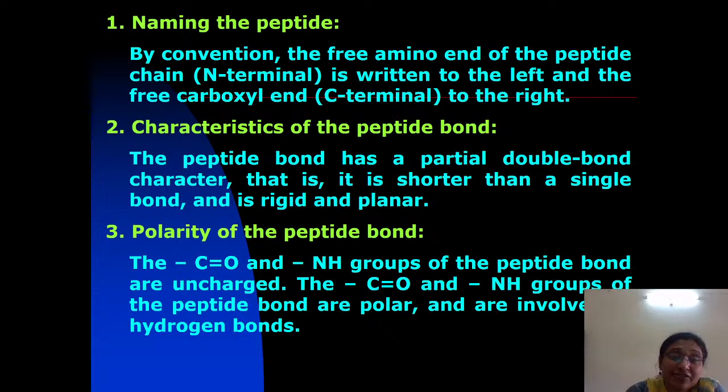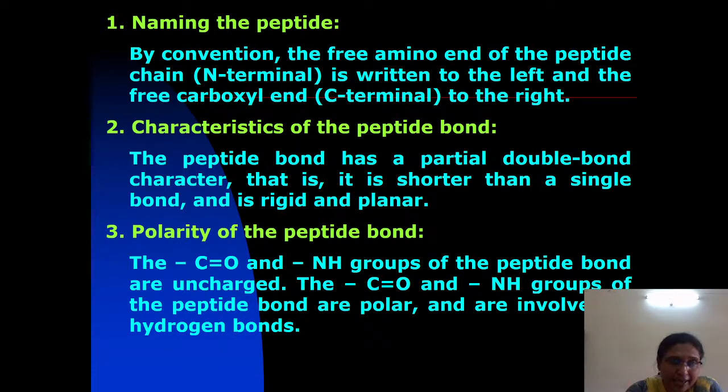The characteristic features are that the peptide bond has partial double bond character and is rigid and planar. Other characteristics are that the peptide bond is a polar covalent linkage and the polar groups are involved in hydrogen bonding. Please note down the characteristics of a peptide bond.